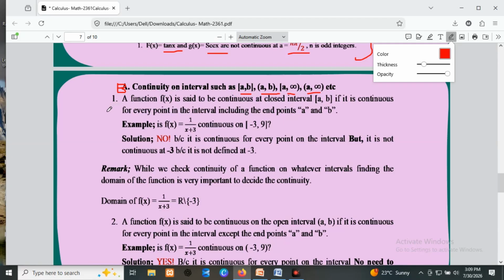A function f of x is said to be continuous on a closed interval [a, b] if it is continuous at every point in the interval, including the endpoints a and b, which means that